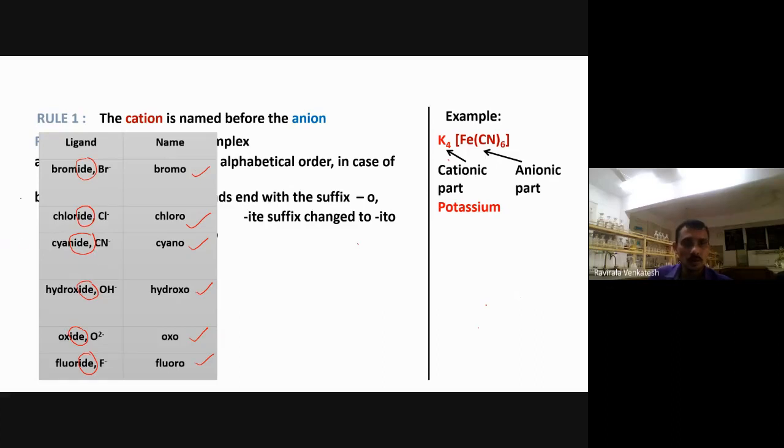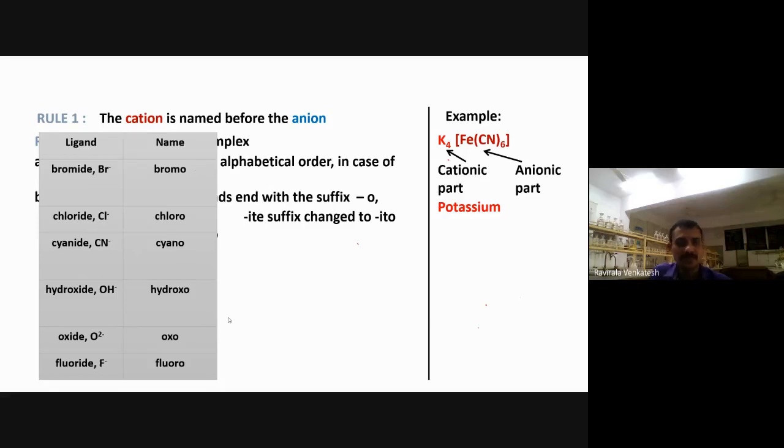So bromide is called bromo. Chloride is called chloro. Cyanide is called cyano. Hydroxide is called hydroxo. Oxide is called oxo. And finally, fluoride is called fluoro. These are the IUPAC nomenclatures generally we use for complex compounds.